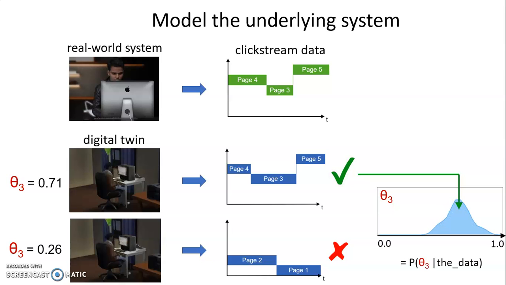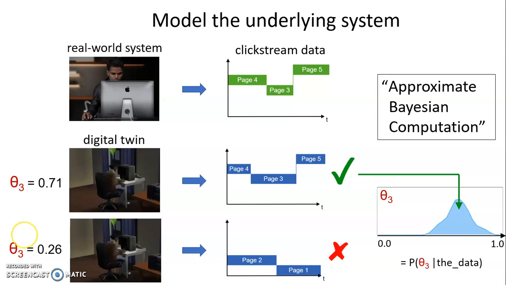The histogram of these good parameter values then gives us the posterior distribution of θ3 given the data. It is our new updated knowledge of what the true θ3 is. This method of Bayesian inference is called approximate Bayesian computation. It's mostly used in biology research, but there are also examples in various other fields.